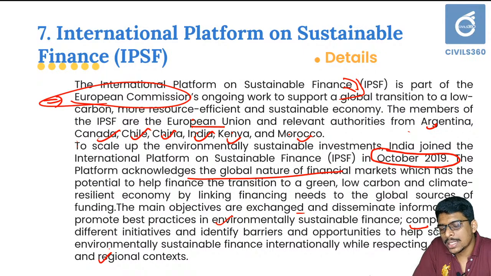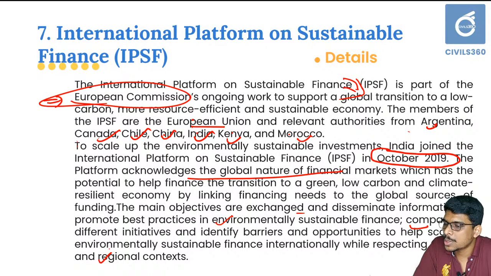The second thing you need to understand is under which organization it falls, that is, the European Commission. It is under the European Commission and the members include the EU, Argentina, Canada, Chile, China, India, Kenya and Morocco. India has joined in October 2019.